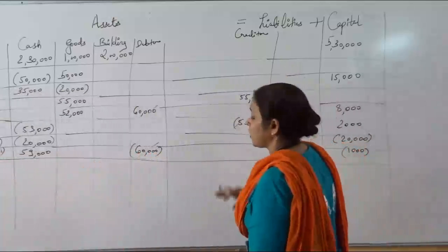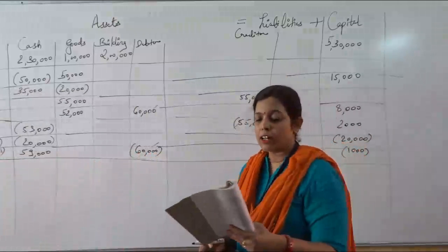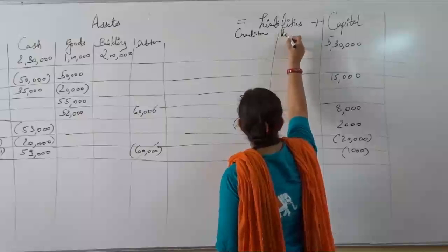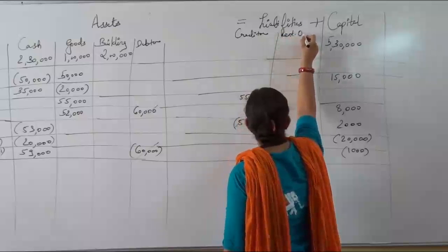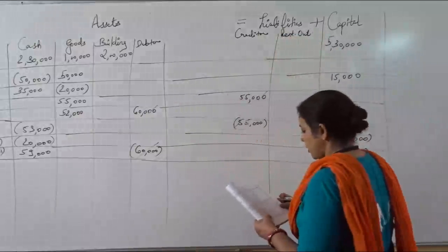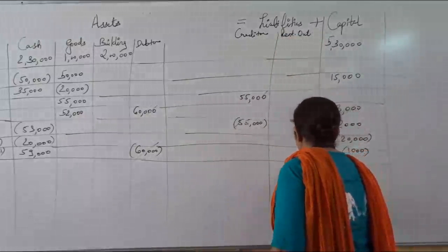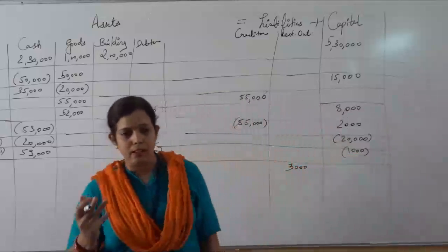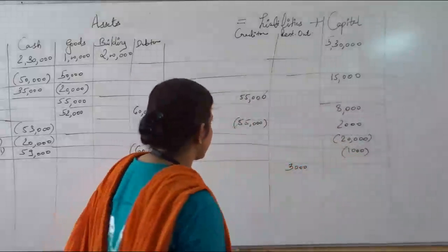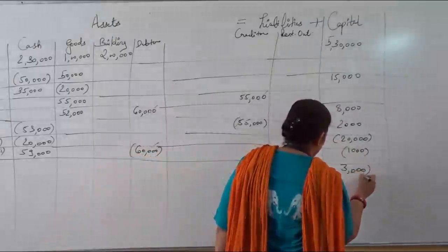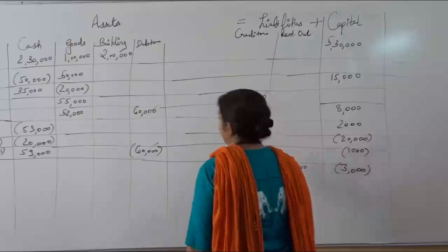A new heading will be there in the liability side in the name of rent outstanding. You will have a new head, rent outstanding. First impact, you will write here how much rent it is, 3000. You will write here a new heading because the liability has been there. Second, it will be subtracted from the capital. Both impacts you will have in the liability side only.